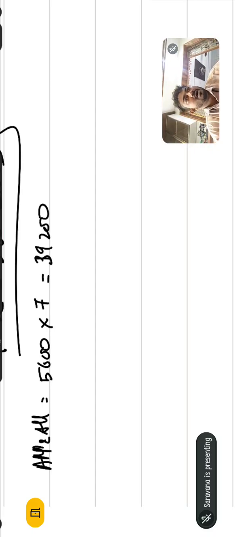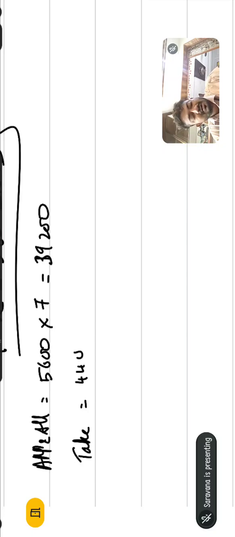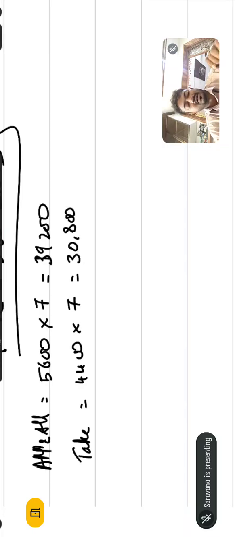But will the company take all the money? No. The company will take money only for the allotted shares. How many shares has the company allotted? 4,400 into 7. That comes to 30,800. Only 30,800 the company will take.